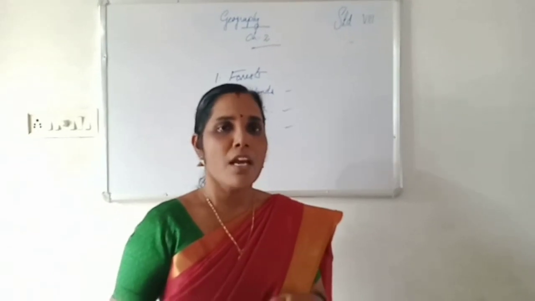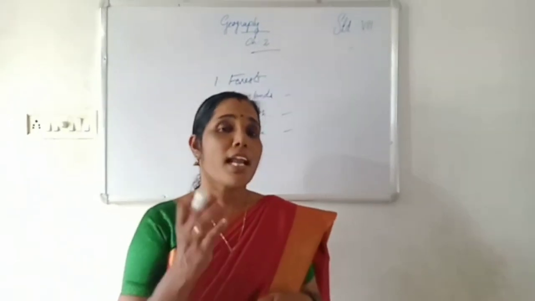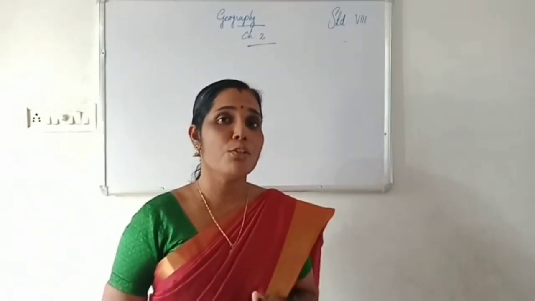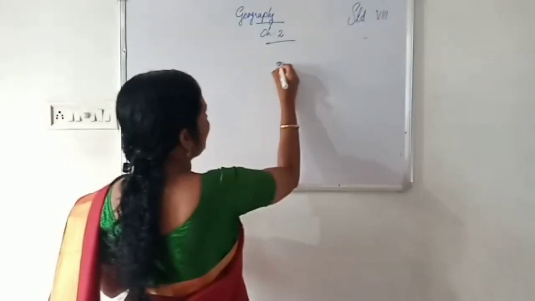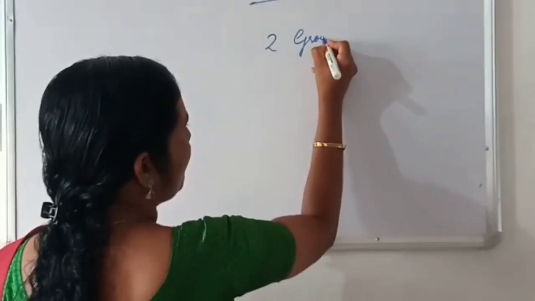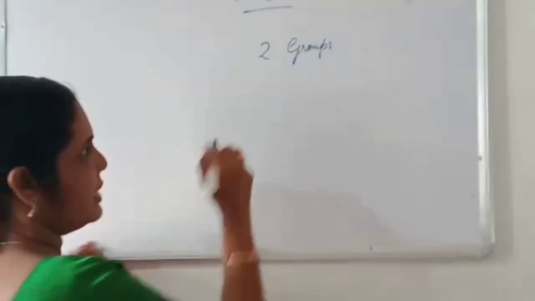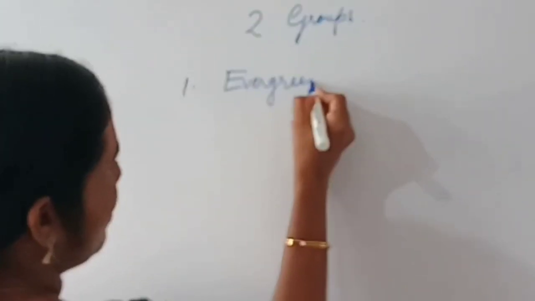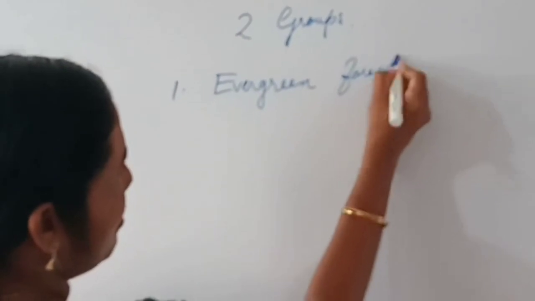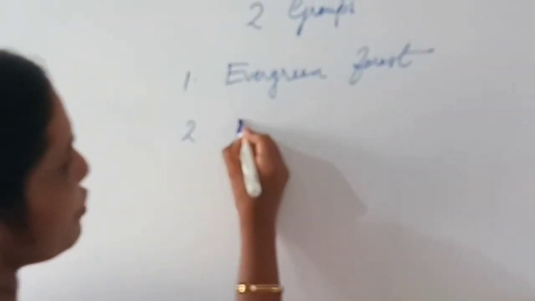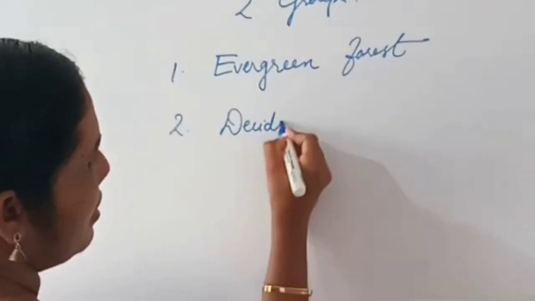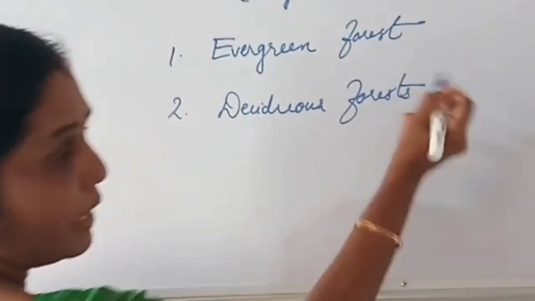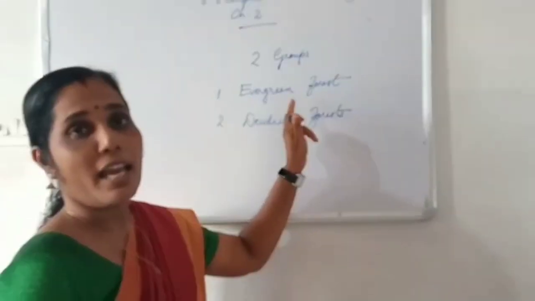Okay children? Now we will discuss about the classification of forest. Forest can be classified into two groups. Okay, first one is evergreen forest. Second one, deciduous forest. Okay, two groups. First one, evergreen forest.